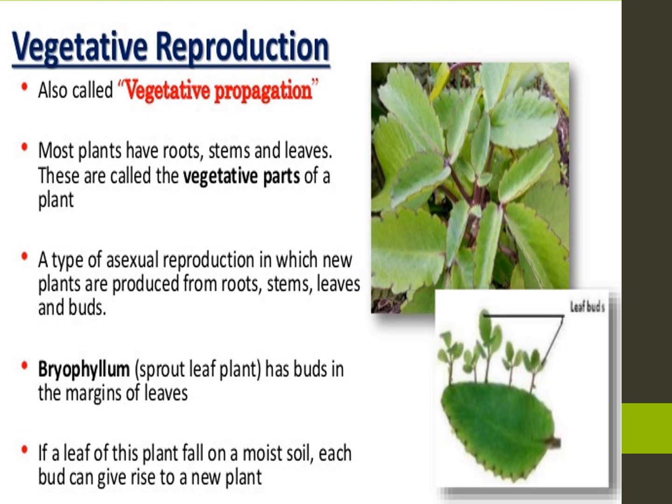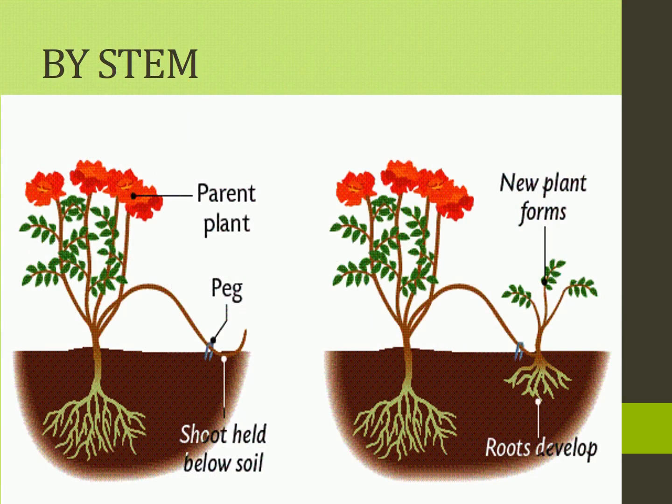The Bryophyllum has buds in the margin of leaves. If a leaf of this plant falls on moist soil, that leaf will fall down and make a new plant. Anybody saw this Bryophyllum plant? At the side of the leaves, more new plants will grow. Yes, leaf notches.